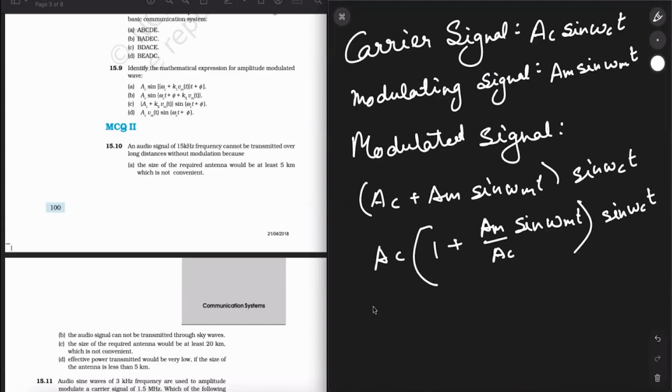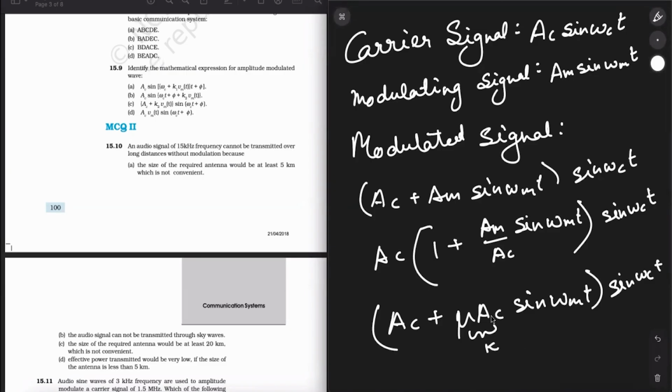Alright. Now, you can write it as what? Here, if Am upon Ac I call mu, then mu times Ac sine omega_m t sine omega_c t. Okay. So mu Ac I will now take as K. This can be written as K. So Ac plus K sine omega_m t sine omega_c t. Now what option is matching this?